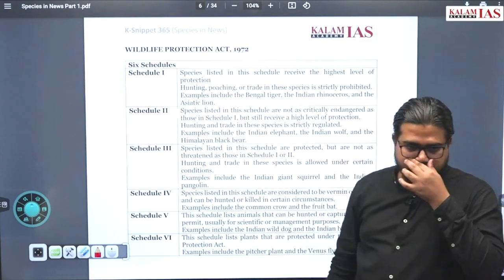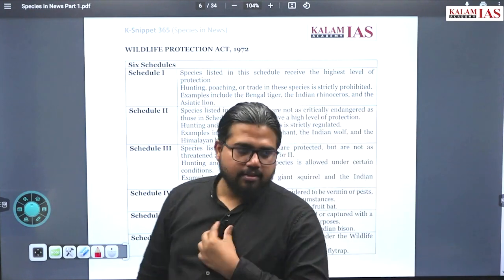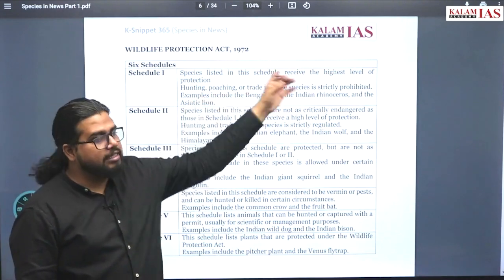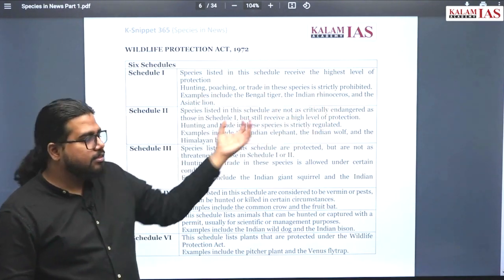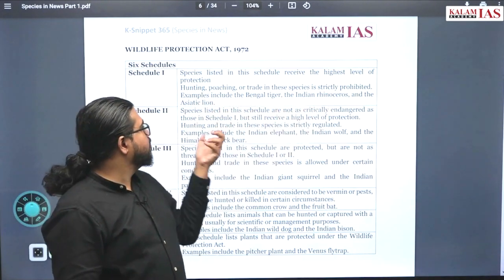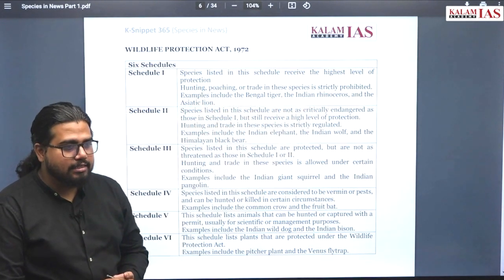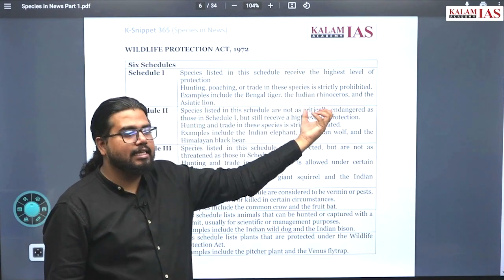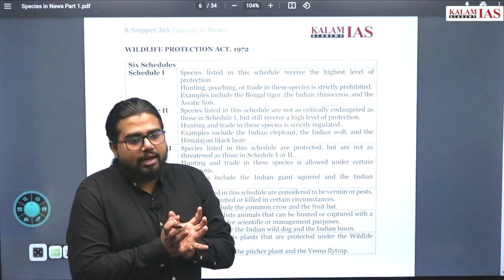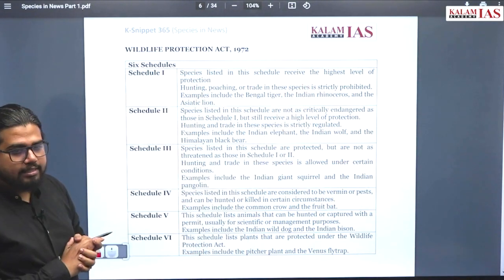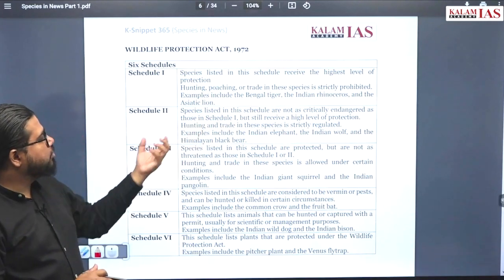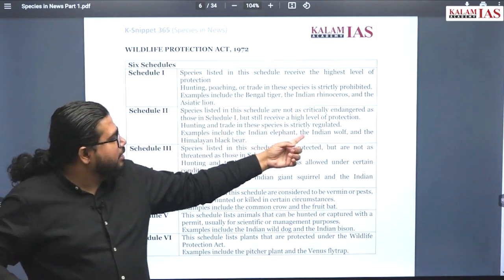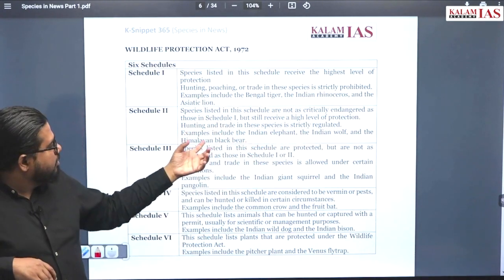First schedule means it receives the highest level of protection. Hunting, poaching, trade, everything will be completely prohibited. Examples are Bengal tiger, Indian rhinoceros, Asiatic lions, etc. Schedule 2 means these species are not that much in danger as compared to Schedule 1, but they still require a high level of conservation. They are also highly regulated, their hunting, trading and all. Examples are Indian elephant, wolf, Himalayan black bear, etc.